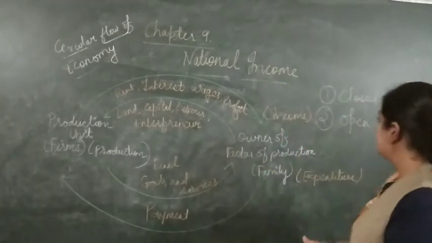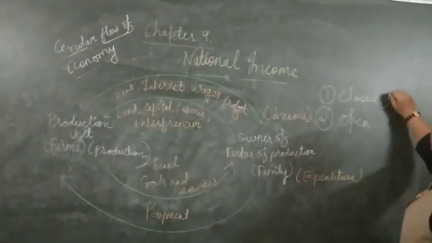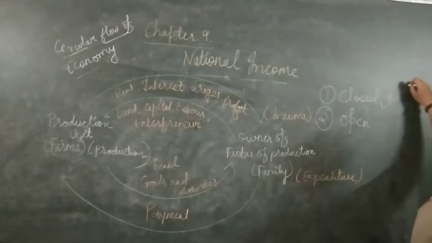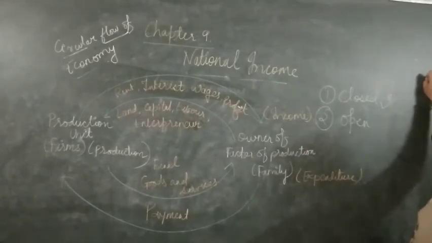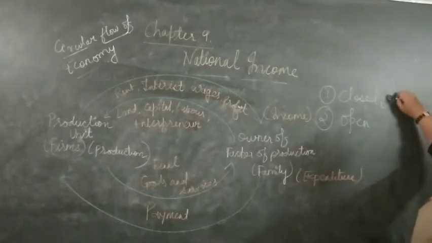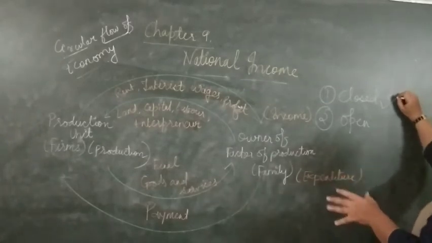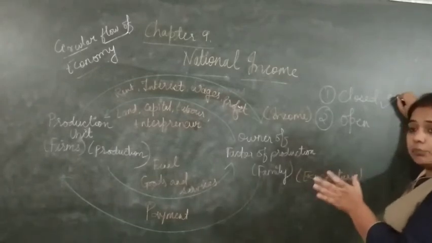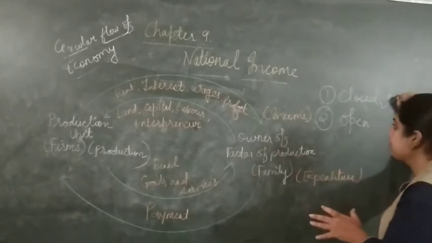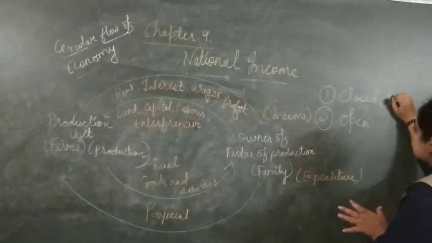It means it is not dependent on anyone. As I said, export and import of goods and services do not happen over here. These transactions are only up to the limit of the country. So that is known as the closed economy.